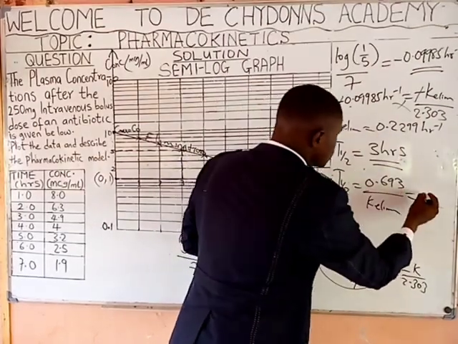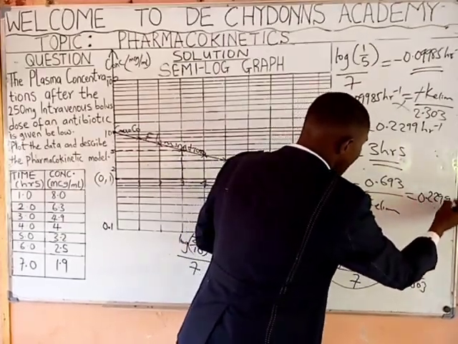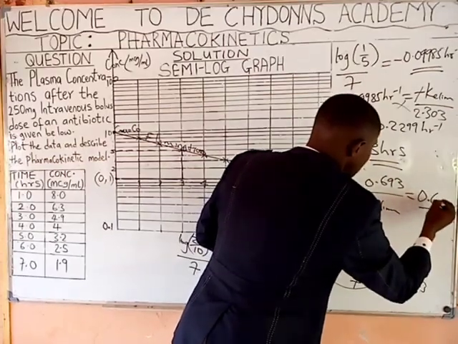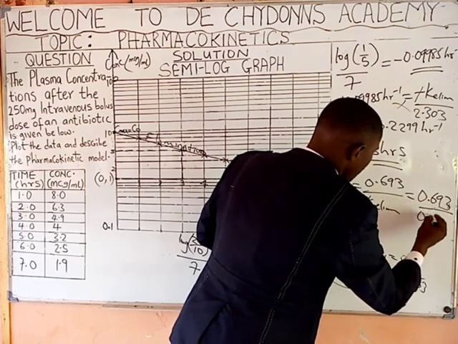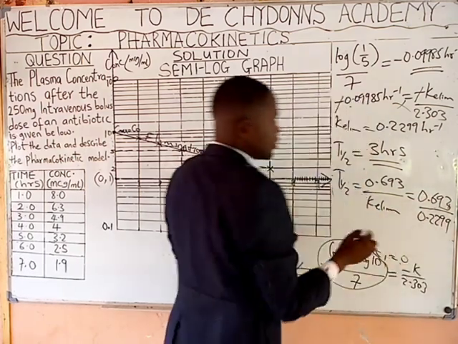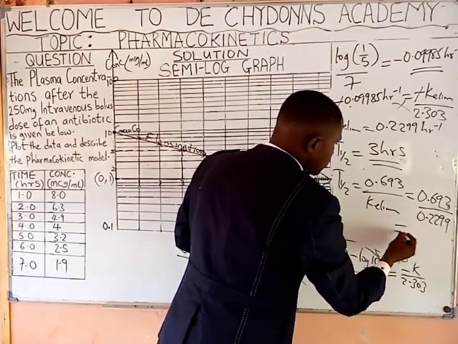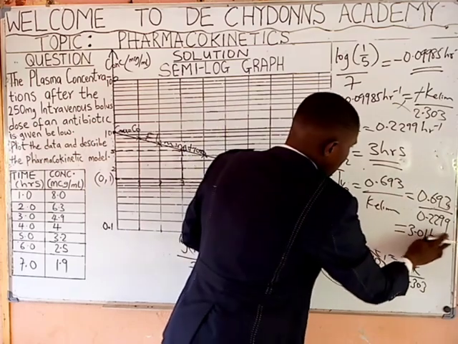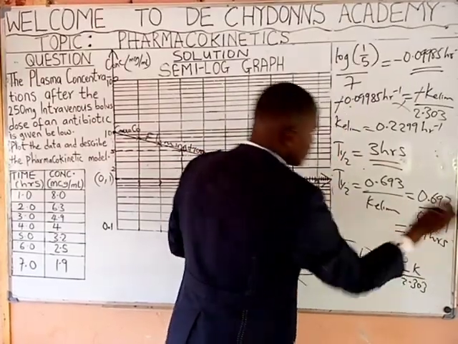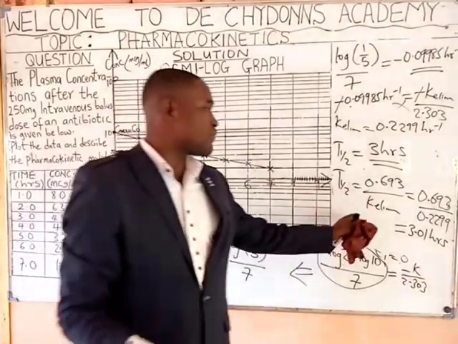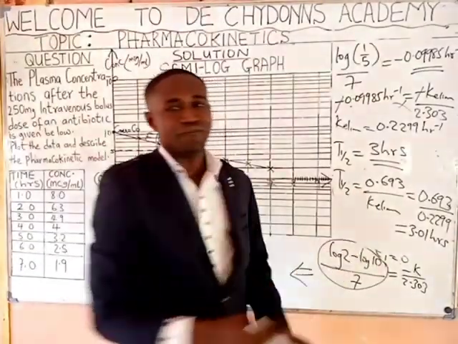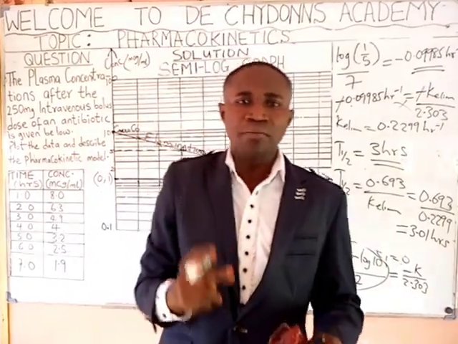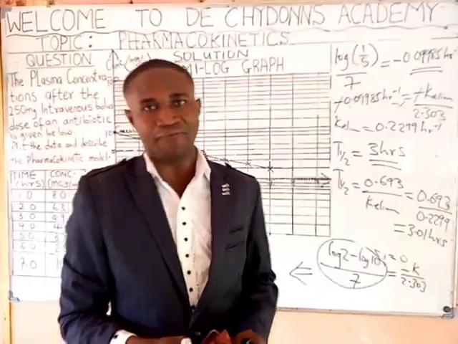That is this. It will be 0.693 all over 0.2299. If we divide this with your calculator, it will give you 3.01 hours. This 3.01 hours is the same thing as 3 hours. This is for the formula method and this is from the graphical method. We have gotten two pharmacokinetic parameters called elimination rate constant and biological half-life.